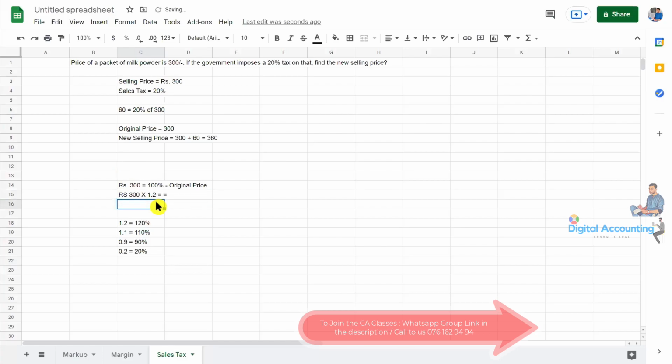Does it make sense? We show how to calculate simply, because we are going to do MCQ questions, so we can't waste time. We need the end answer only. We are not going to submit any paper work or workings in the exams. So we need to find a way to calculate this very quickly. So 300 times 1.2, then you can get 360 directly.